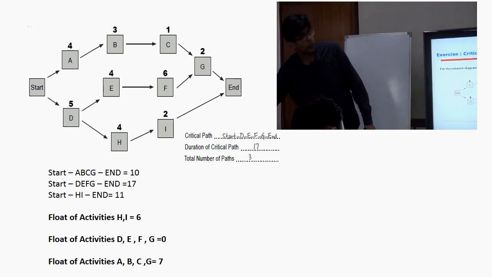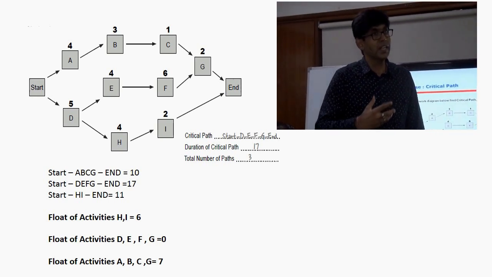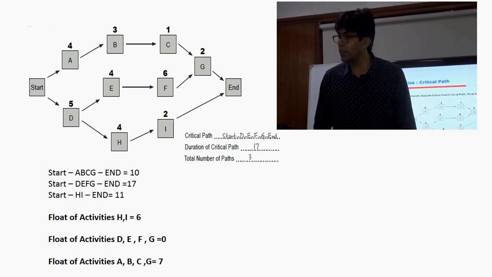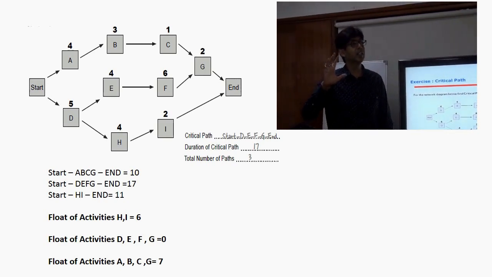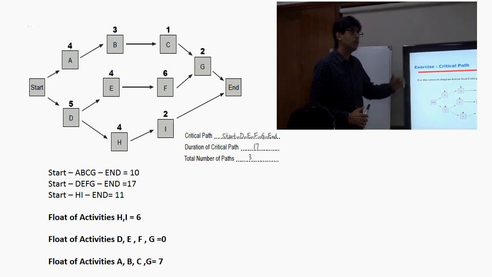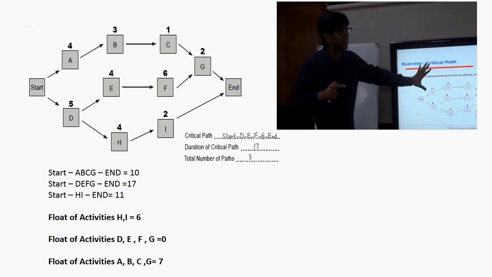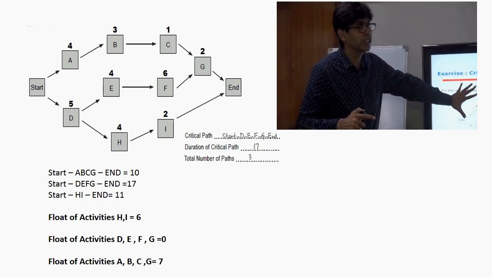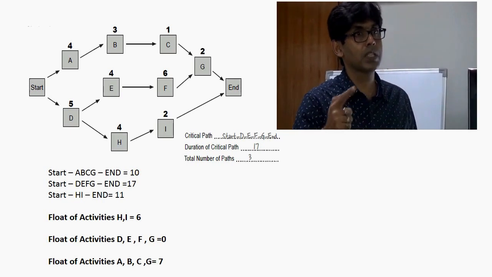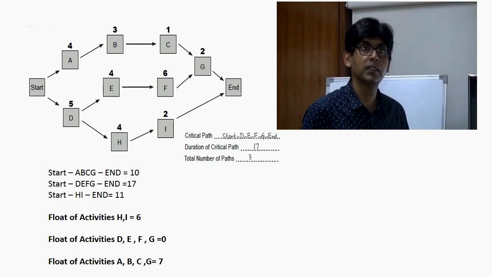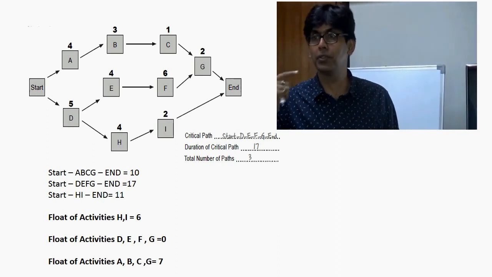Now, one key thing about the critical path: since it determines the duration of the project, can we afford any delay on the critical path? No. We cannot afford any delay on the critical path. Now, the amount of delay that we can afford on any activity on a project network diagram like this is called float, total float, slack or total slack. For the critical path, the float, total float, slack or total slack is zero.